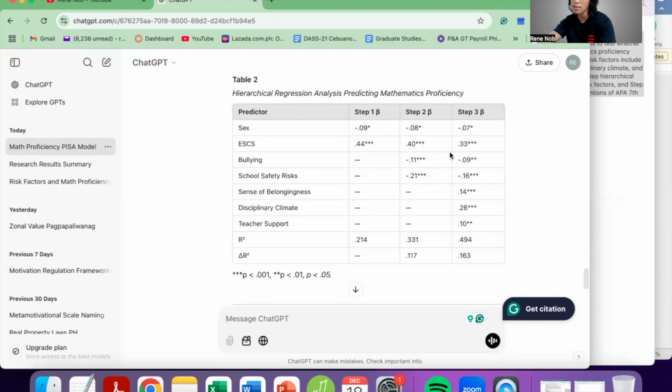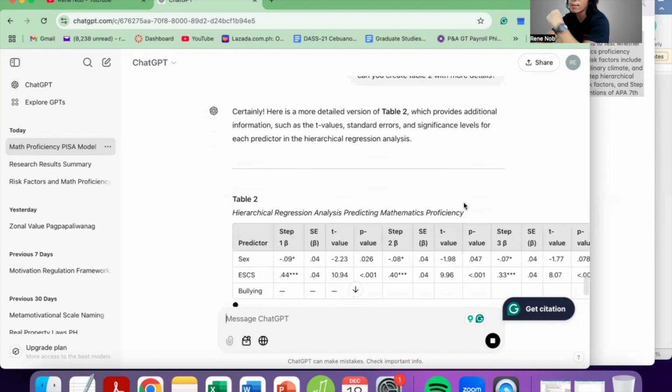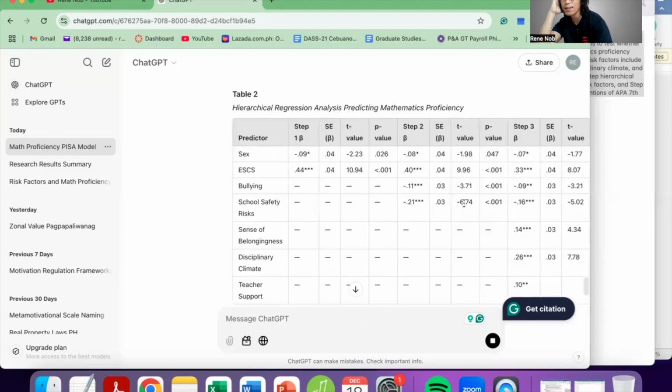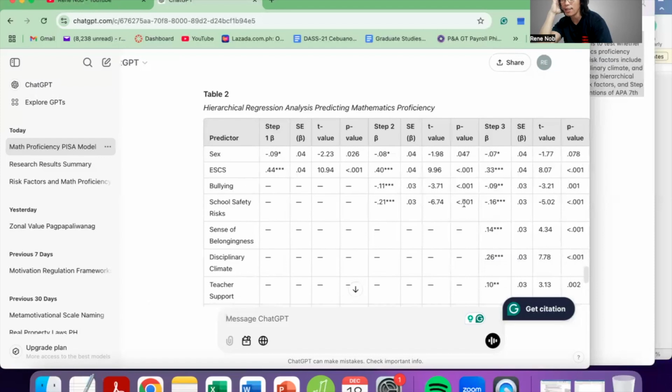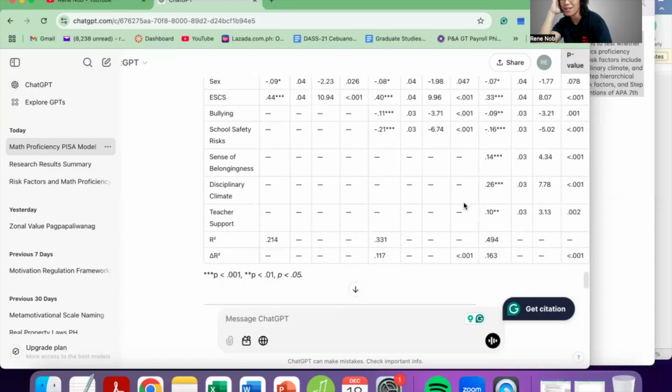If you want a sample table that has more details, maybe we can ask that specifically now. Can you create table 2 with more details? Oh, okay. So here is table 2 with, I asked for more details and it provided me with more details.